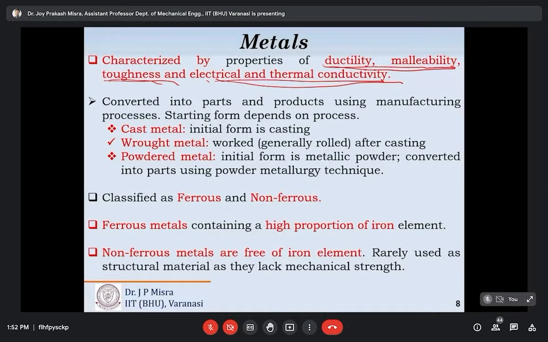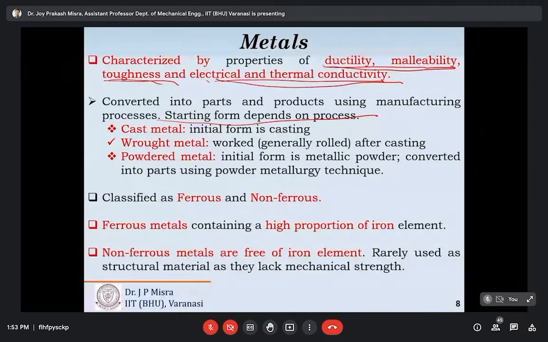The starting form of metals depends on the process employed. If we try to figure out how raw iron is converted into a usable iron product, the story is that iron is available in the earth's crust in the form of oxide.